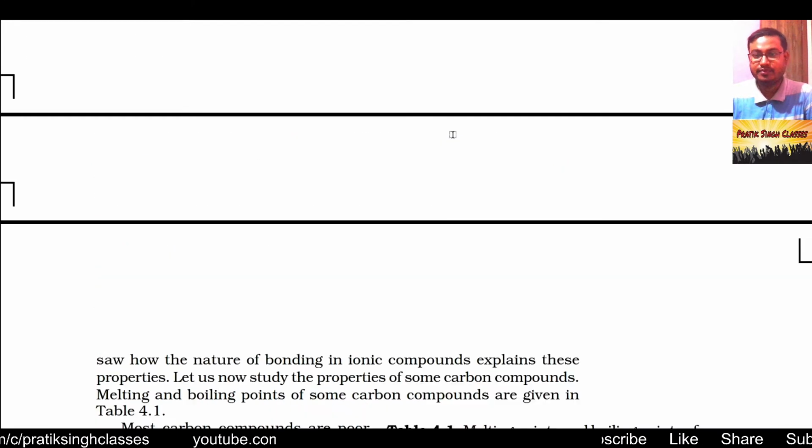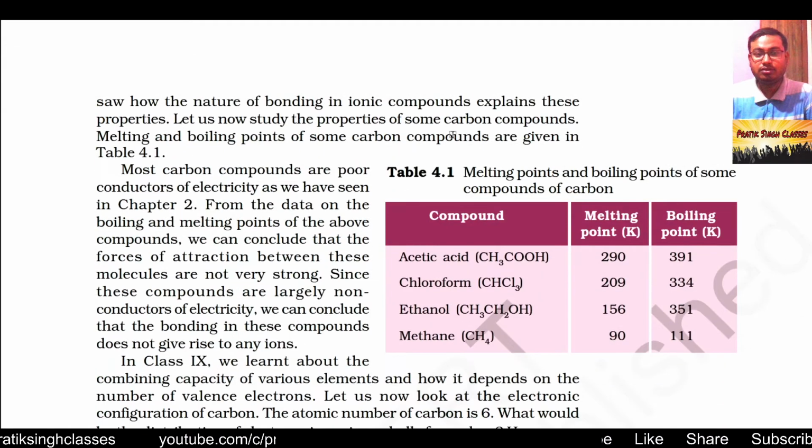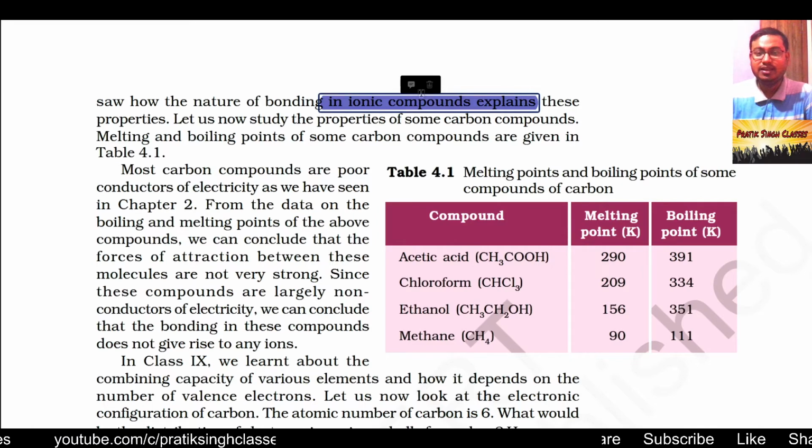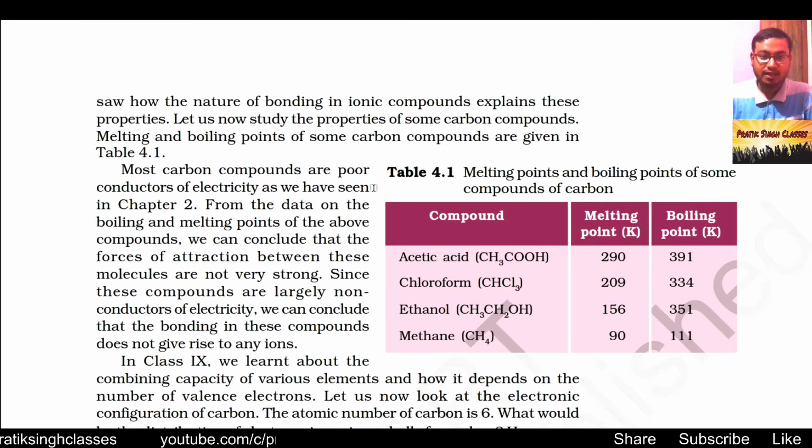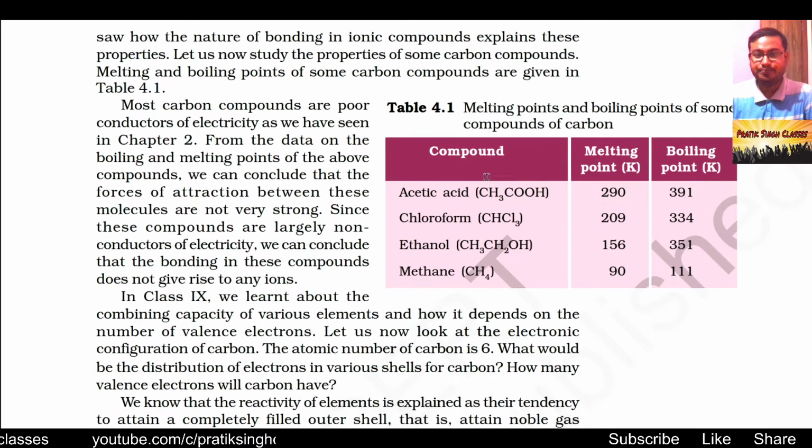We also saw how the nature of bonding in ionic compounds explains these properties, for example why they are strong and why they dissolve in water. Let us now study the properties of some carbon compounds.